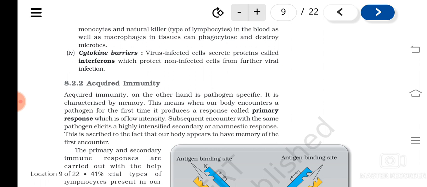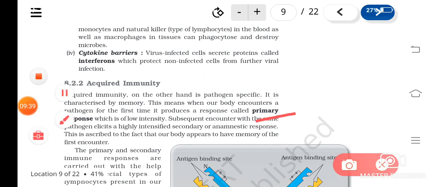It's pathogen specific. You might have heard about chicken pox. That will not come again if once you had the disease. So it is based on what? Memory. For the first time, if our body encounters a pathogen, it produces a response, and that response is called the primary response. So what is the primary response? The first time the body encounters a particular pathogen, it causes a primary response.